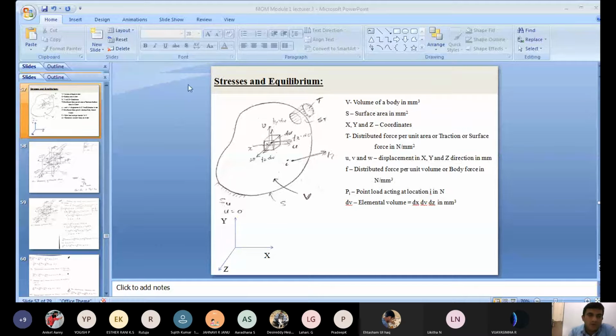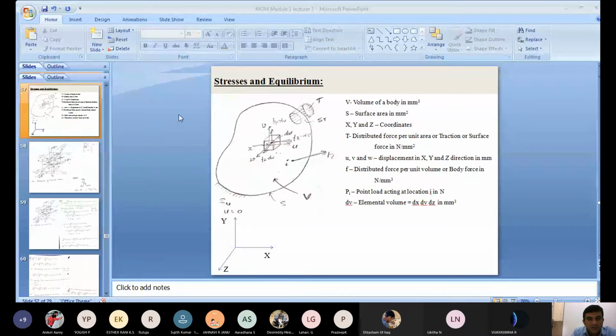Suppose, before you pass an arbitrary cutting plane, you apply a load on the body. The body will deform, with a change in dimension along the x direction. The coordinates we use are x, y, z; three coordinates are used. If your body is subjected to these three forces, body force, surface force, and point load, the body undergoes a change in dimension. If the change in dimension takes place along the x direction, we represent it as u.